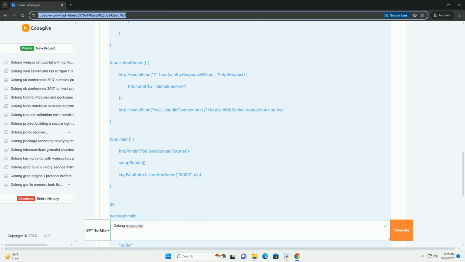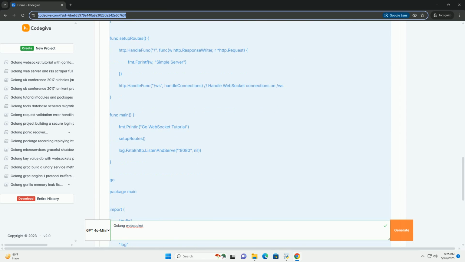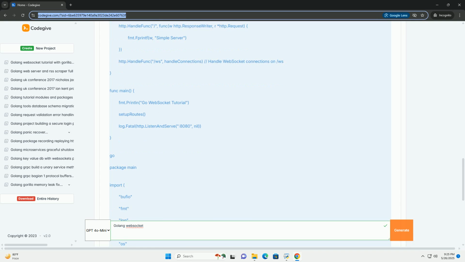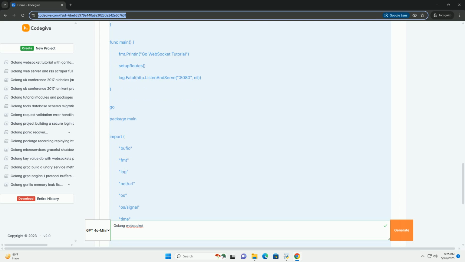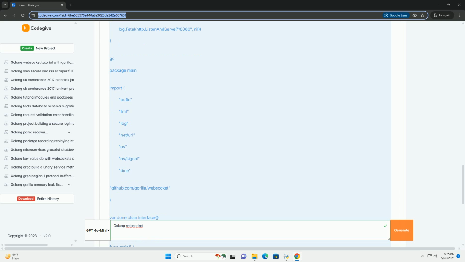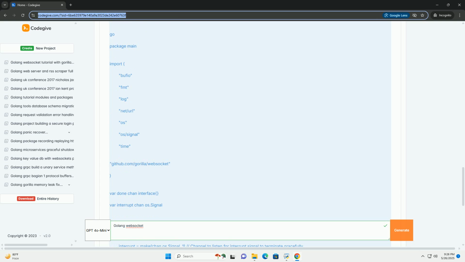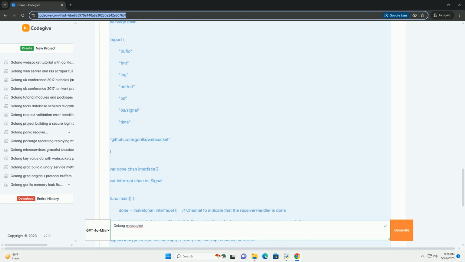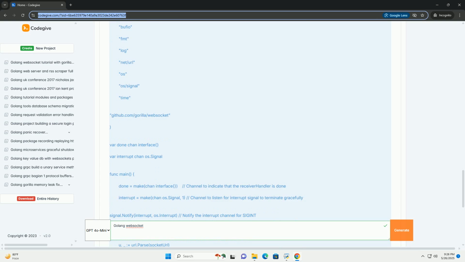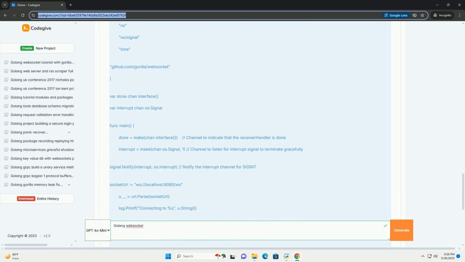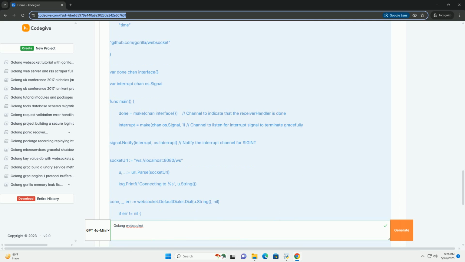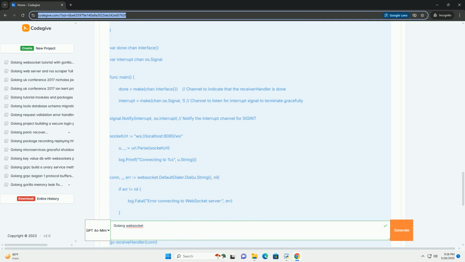WebSockets are ideal for real-time applications like chat applications, instant message exchange, online games, low latency interaction between players and the server, real-time data dashboards, displaying constantly updating metrics, collaborative editing tools, allowing multiple users to edit documents simultaneously.